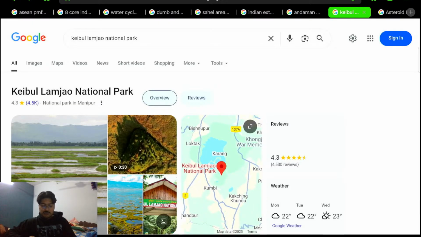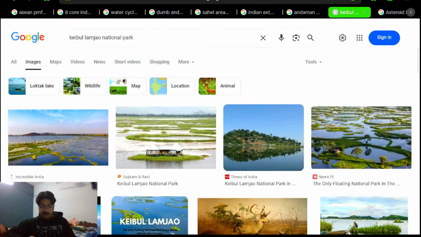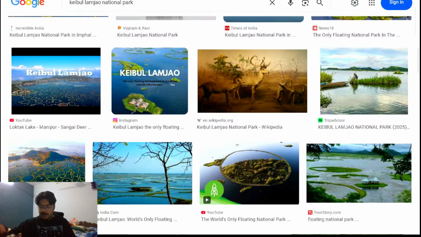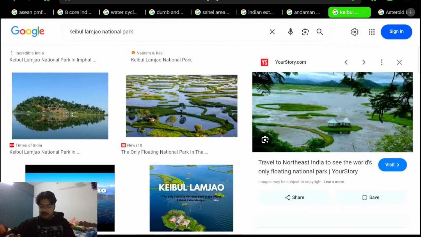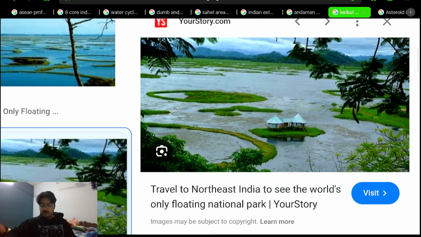So this is the Keibul Lamjao National Park, which is there in Manipur. You may see it is there in Manipur. These are known as the phumdis. Can you see these patches? Floating National Park. The heading is also there: travel to northeast India to see the world's only floating national park. So it is a floating national park, and the sangai deer jumps from one place to another.